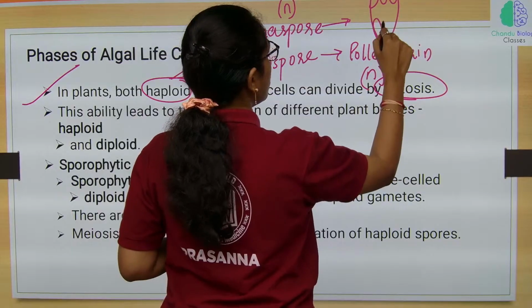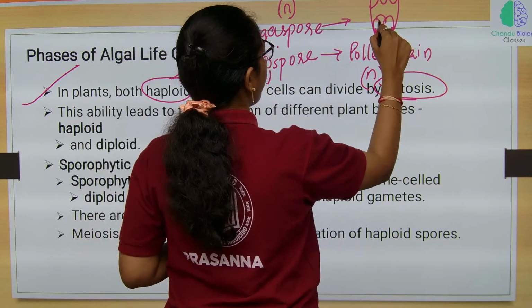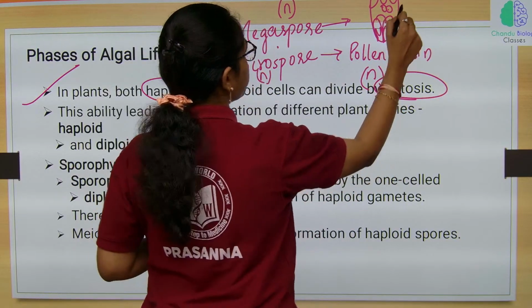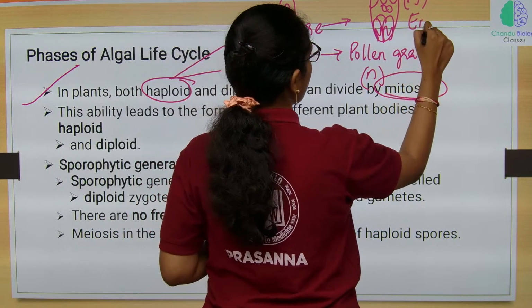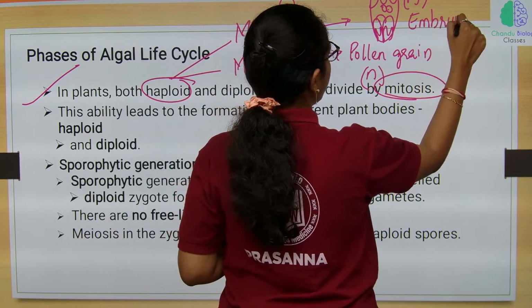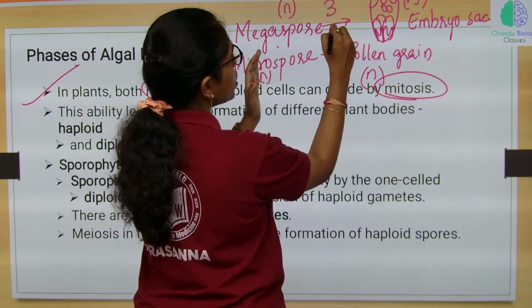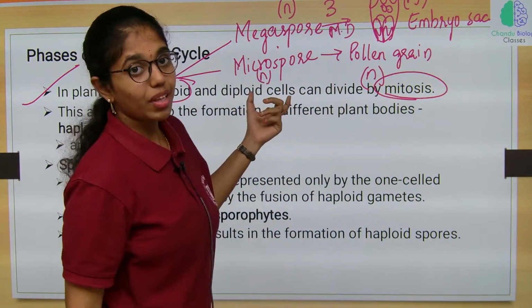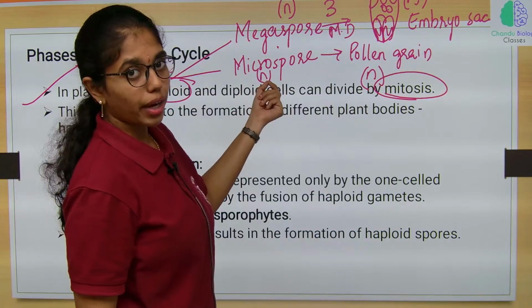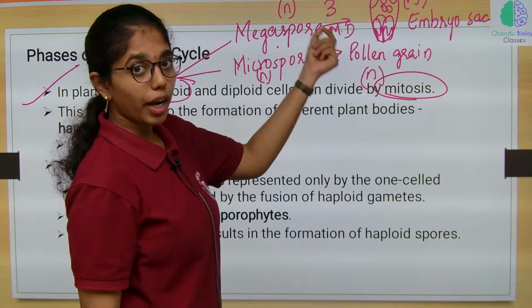So, this forms out to be a haploid embryo sac, which undergoes 3 sequential mitotic divisions. Same is the case of microspore, which is haploid, differentiating into haploid pollen grain.